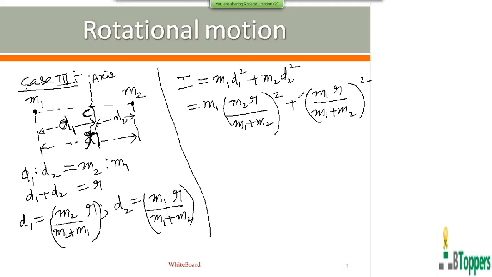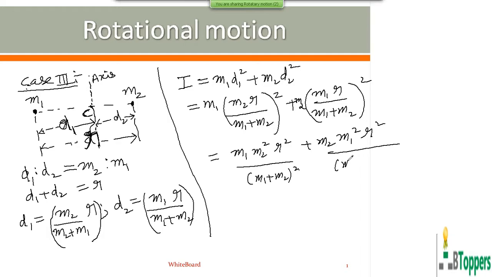So d2 square into m2. So this can be written as m1 m2 square r square by m1 plus m2 whole square plus m2 into m1 square into r square by m1 plus m2 whole square.